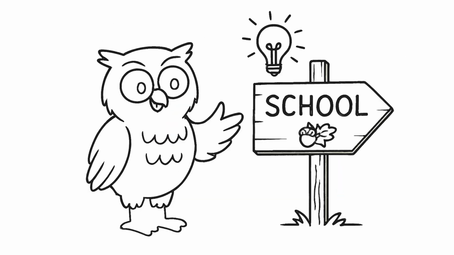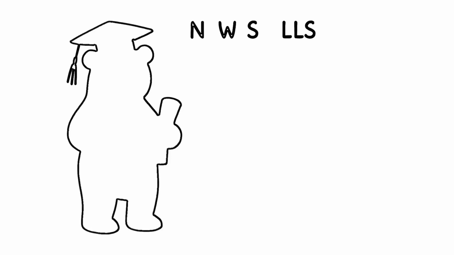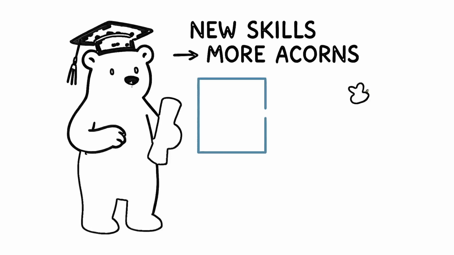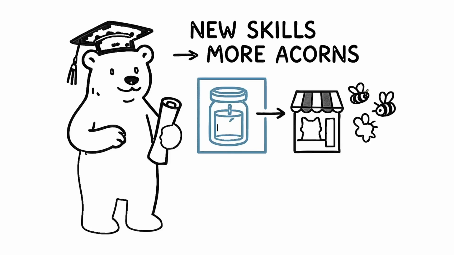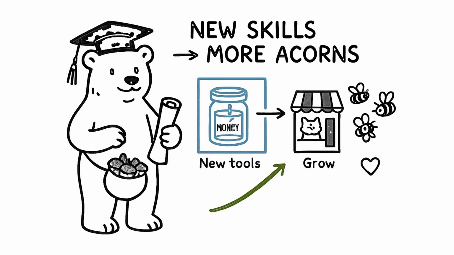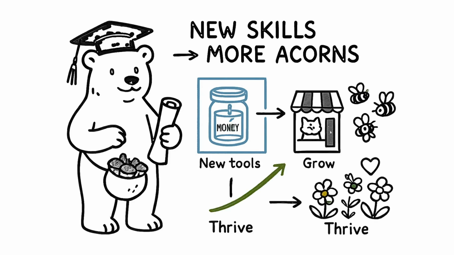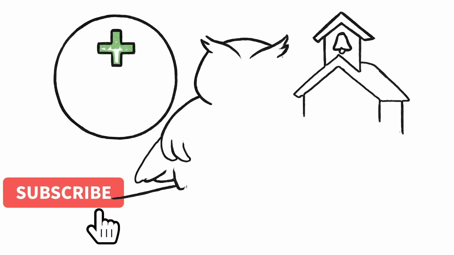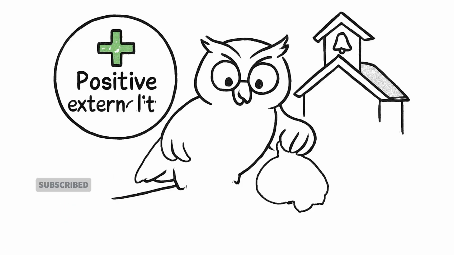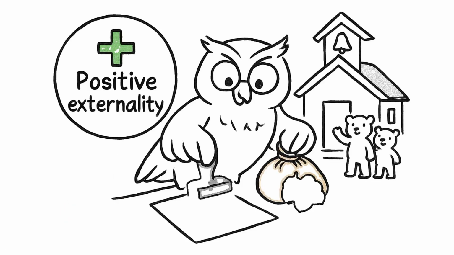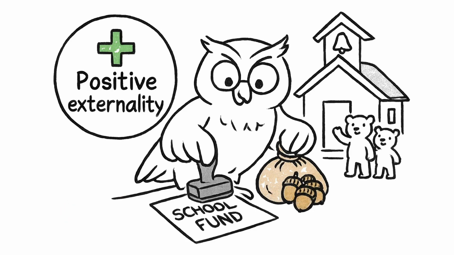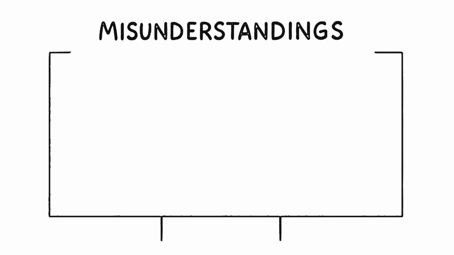Think about education. When a bear learns new skills, it earns more acorns. But the forest also benefits. Smarter bears invent better honey tools, fox shops grow, and bees thrive. That's a positive externality. The owl knows this, so it sets rules like funding schools to make sure more bears get educated. But most bears misunderstand externalities in significant ways.